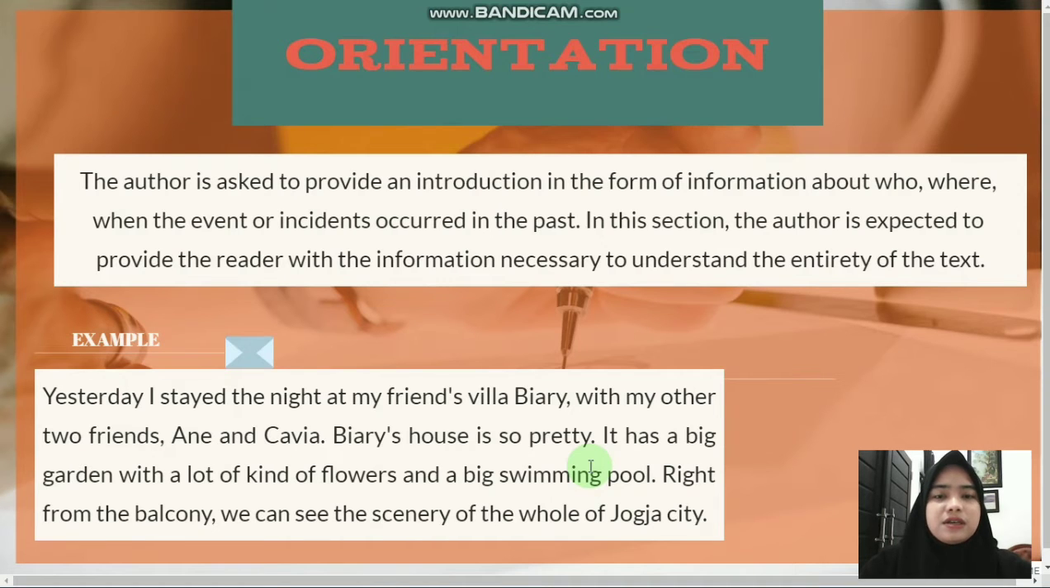So the writer provided the paragraph with I as the answer for who, at my friend's villa Bayeri to answer the where, and yesterday to answer when.